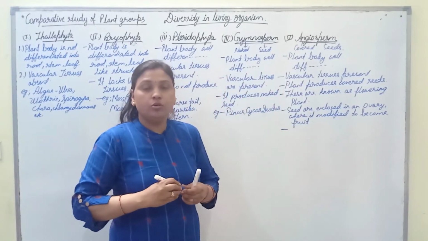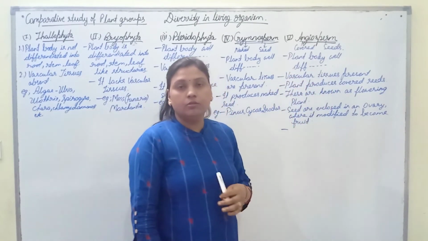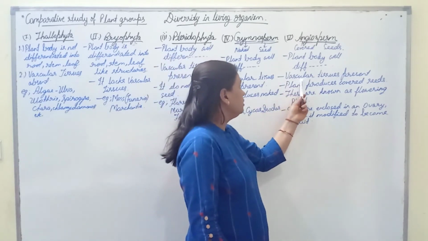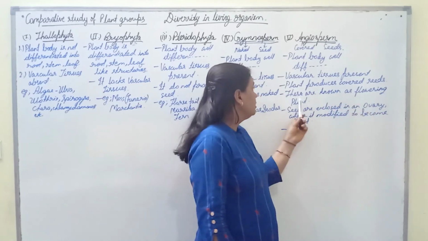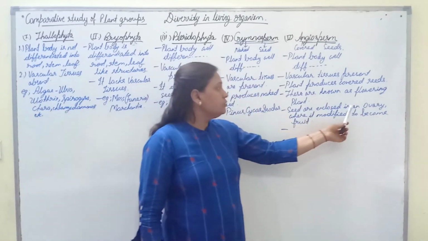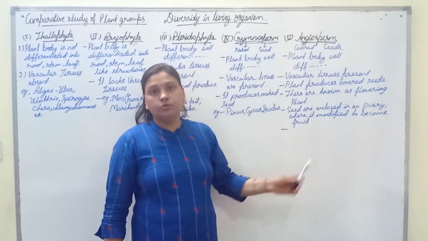So, the plant body of angiosperm is well differentiated into root, stem and leaf. It contains vascular tissues. Plant produces covered seeds. These are known as flowering plants and seeds are enclosed in an ovary where it modifies to become fruit.